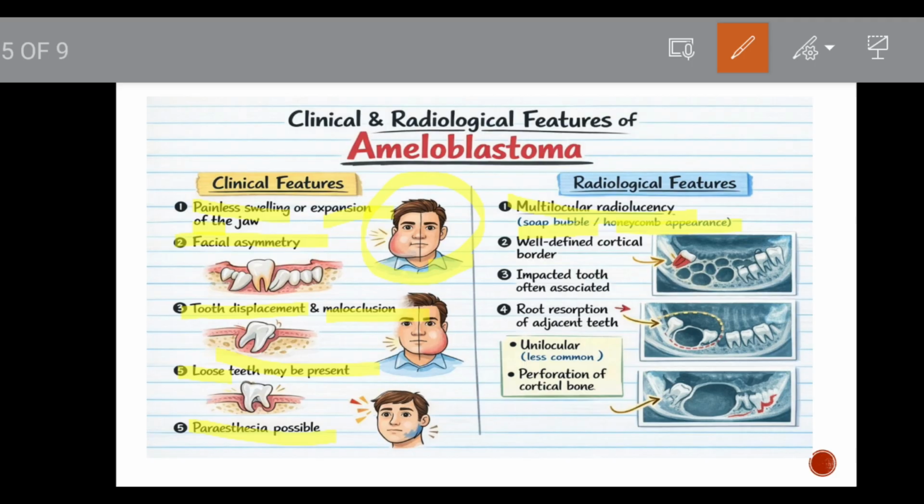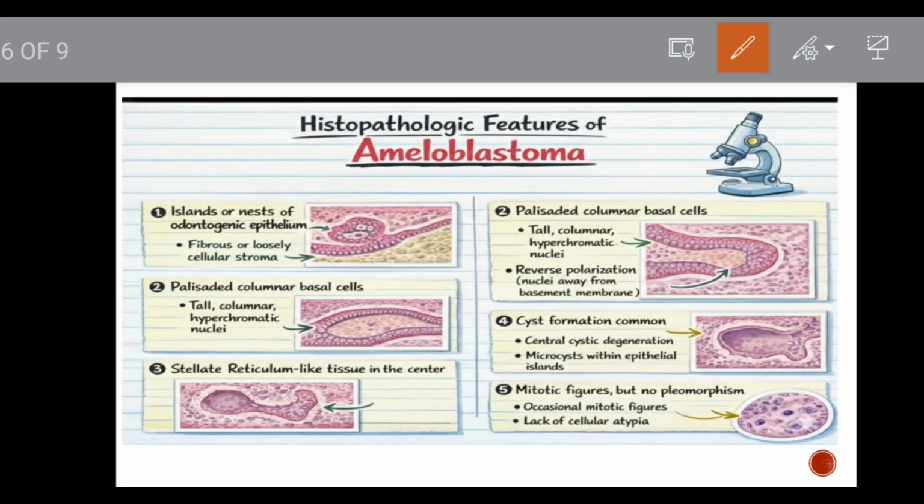Then well defined corticated borders are present, and it may be associated with an impacted tooth. Root resorption of the adjacent tooth can be seen, and perforation of cortical bone can be seen. These are the features regarding ameloblastoma clinically as well as radiologically. Now we can move on to the histopathological features of ameloblastoma.